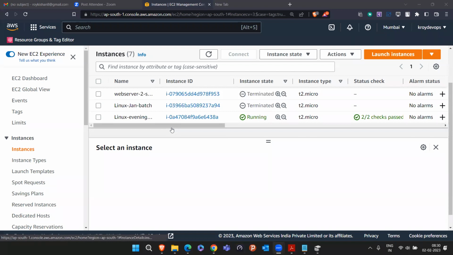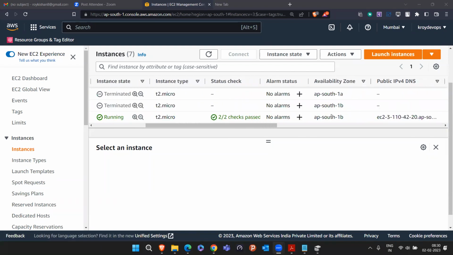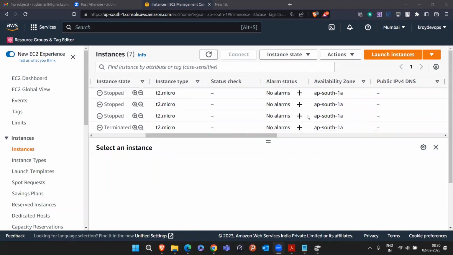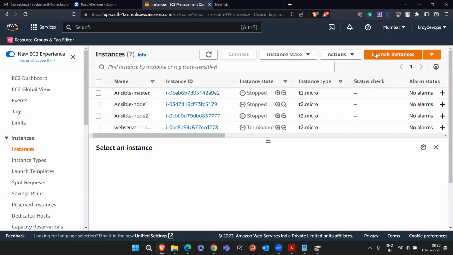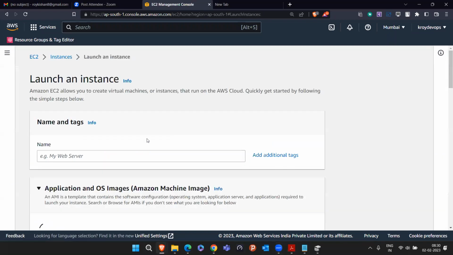So you'll see currently there is no machine running in 1B. In my case, all are in 1A only. Just quickly, I'm launching one more EC2 instance.